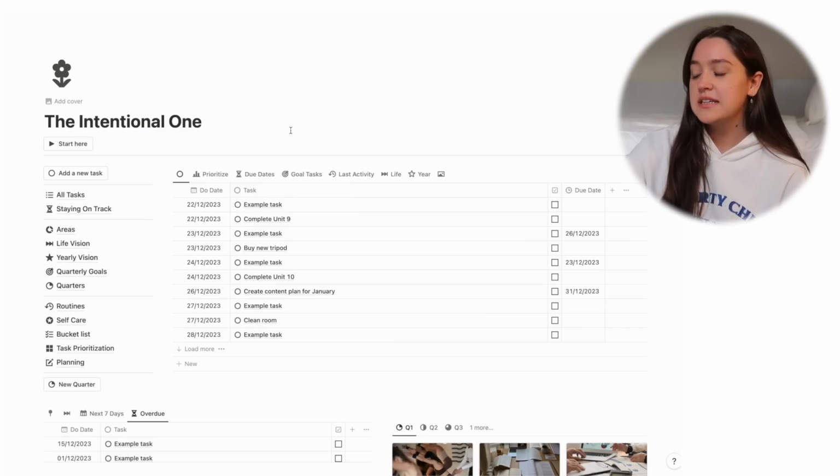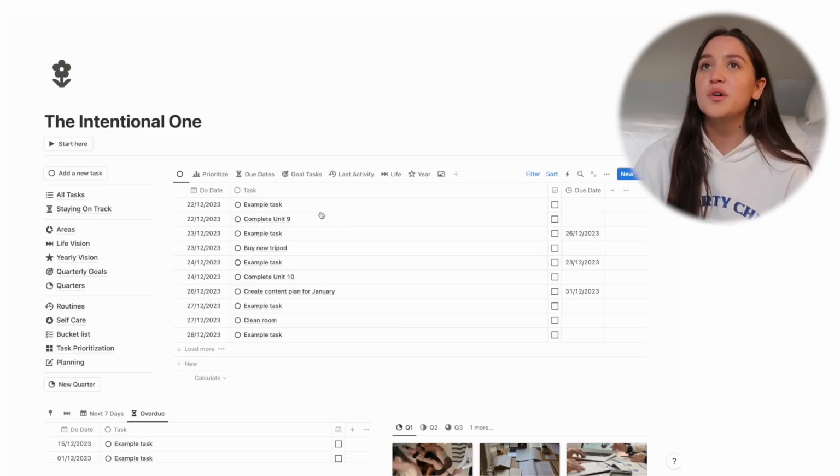So moving on to the intentional one. The intentional one is the simplest page by far because they don't need that much. They're fine with setting yearly goals. So here the main difference is there are no monthly goals, there are no weekly goals. There's just a life vision, yearly vision, and quarterly goals.